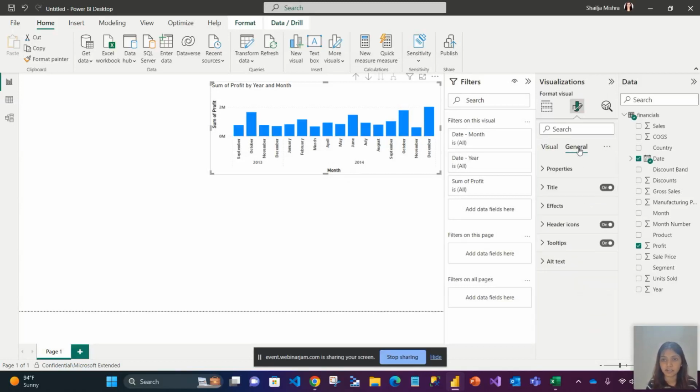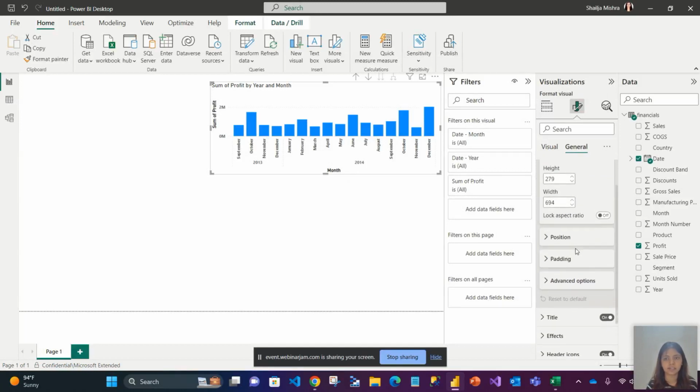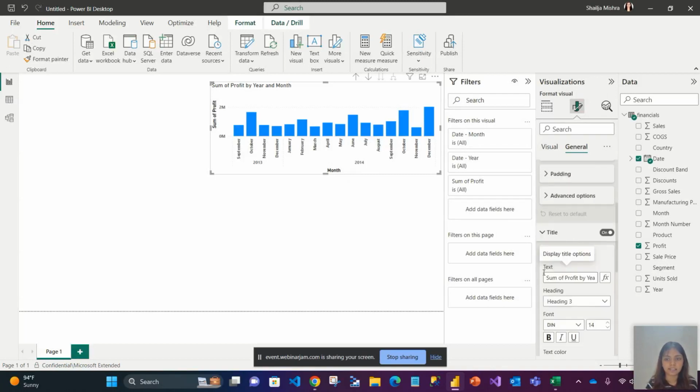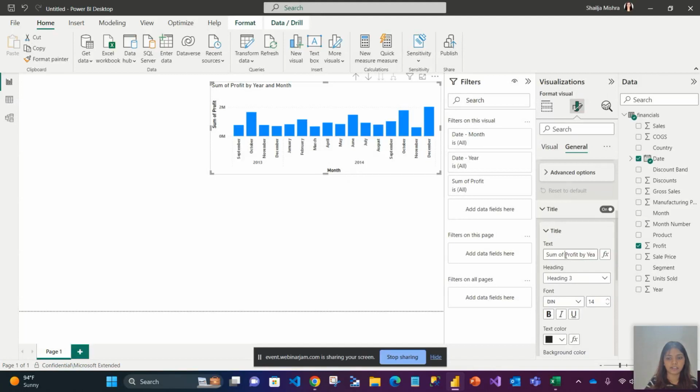If I go to this general tab, you'll see that there is an option called properties. Inside that you can do height, width, position. On the title, if I say I don't want to say sum of profit, I'll just remove, I'll just say profit by.